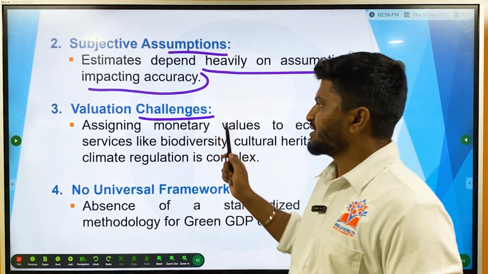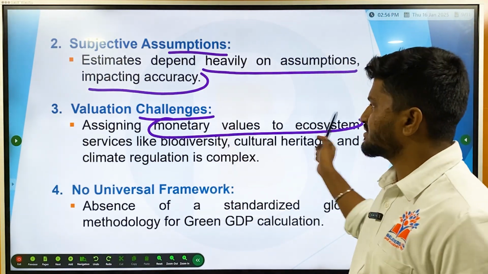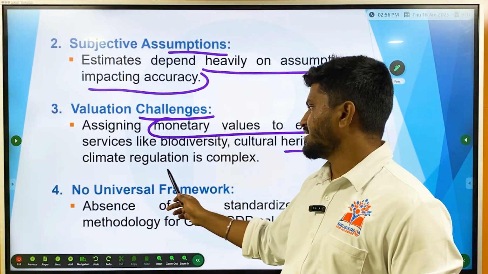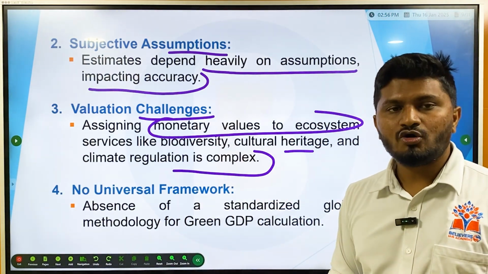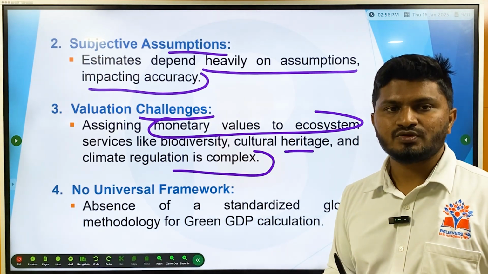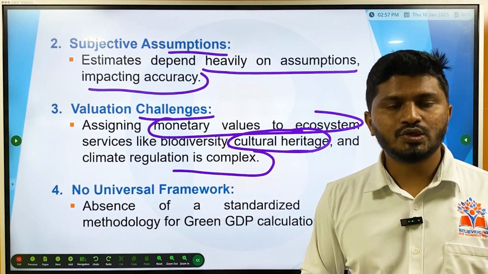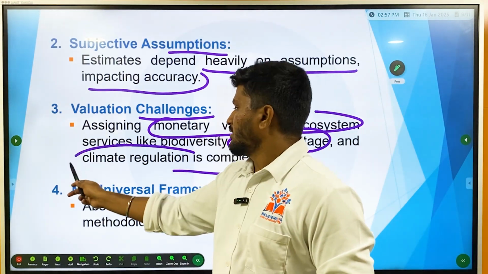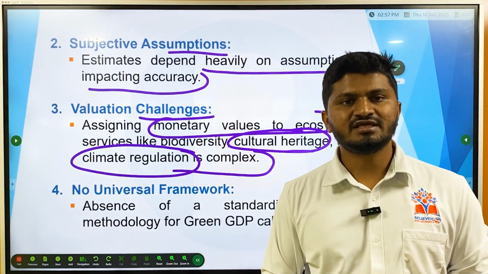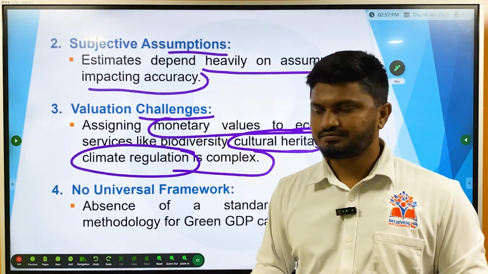Then valuation challenges, that is, assigning monetary values to ecosystem services like biodiversity, cultural heritage, and climate regulation is complex. How much monetary value are you going to assign for a particular resource? How are you going to assign a monetary value for cultural heritage? How are you going to assign a monetary value to climate regulation? What is the basis on how much money is spent on the particular resources? So it will be very difficult in valuation.